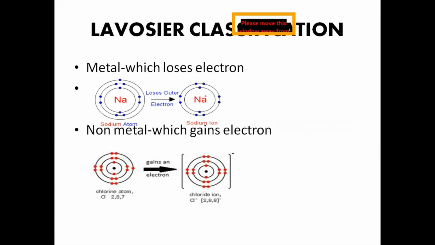Firstly, the Lavoisier classification. Lavoisier classified elements into metals and nonmetals. Metals are the ones which lose electrons. Here, sodium has an electronic configuration of 1s2, 2s2, 2p6 and 3s1. Now it loses one electron to attain its nearest noble gas configuration, that is neon. And nonmetals are the ones which gain electrons. Here chlorine requires one electron to attain its nearest noble gas configuration, that is argon. So Lavoisier mainly classified the elements into two categories, that is metals and nonmetals.